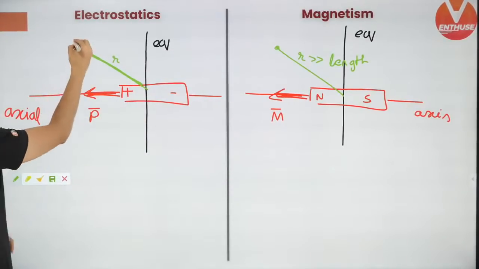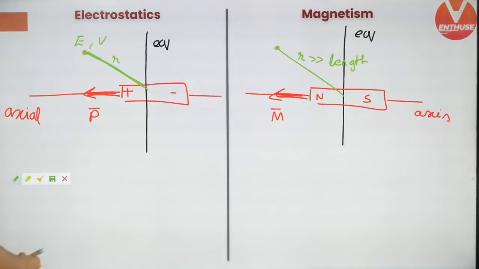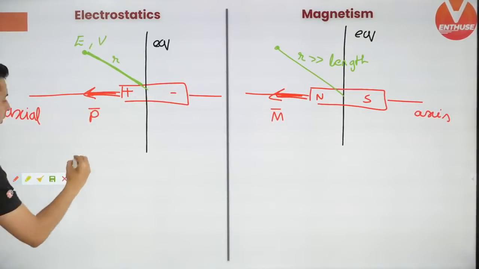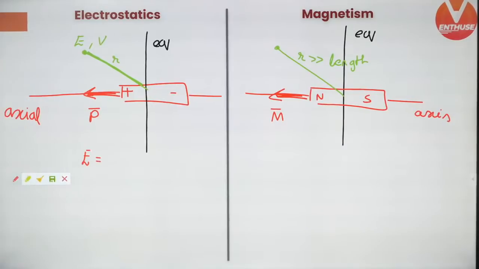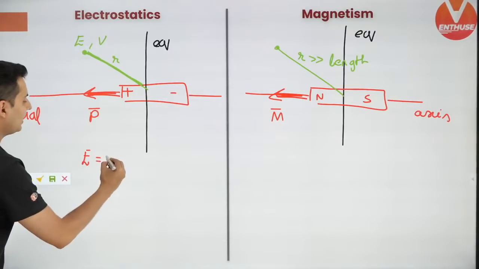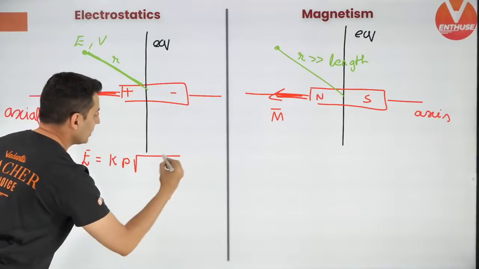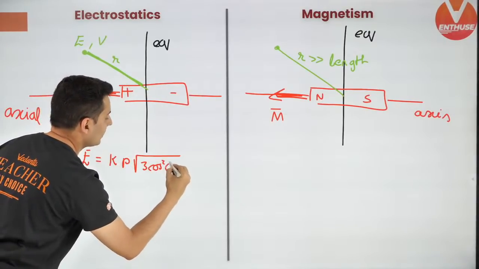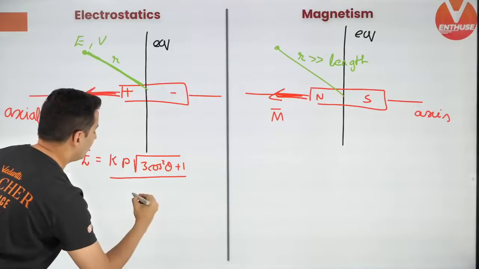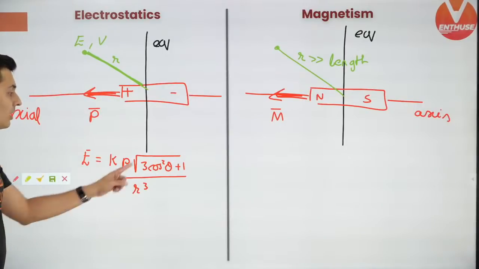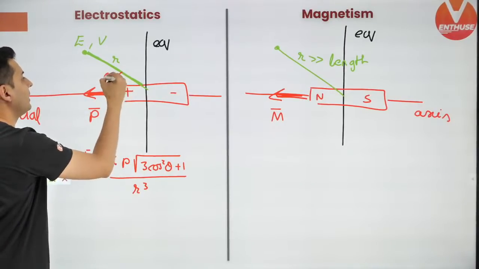Then what is the field and what is the potential at that point? Very interesting and simple formulas. The field is given by, how many of you know this formula? Let's see, how many of you know this formula? Come on, guys. So the field formula is Kp root of 3 cos square theta plus 1, divided by r cube. You can substitute whatever theta you want.